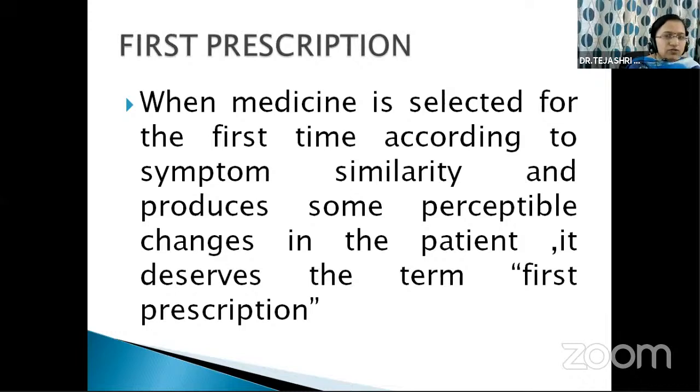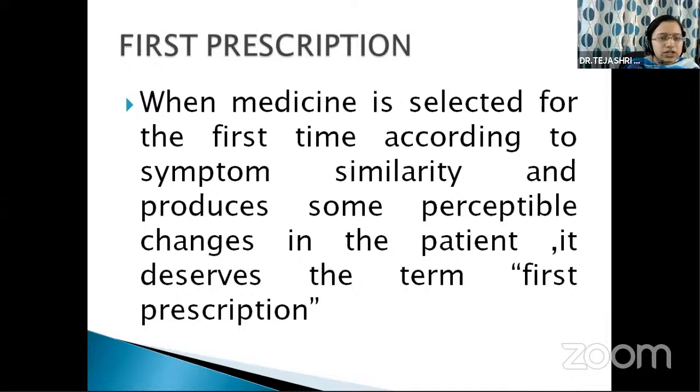So what is a no prescription? If our first prescription is absolutely wrong, there will be no change in the patient's economy, except in an idiosyncratic patient. Then the subsequent prescriptions, the follow-ups, cannot be termed a second prescription.